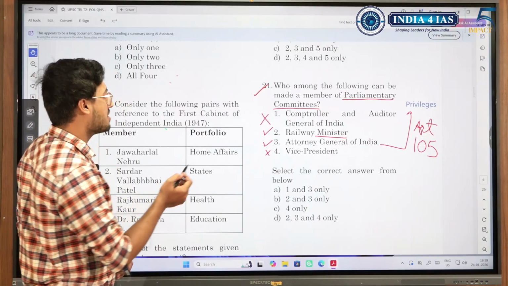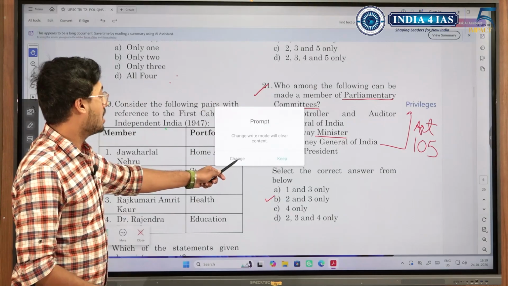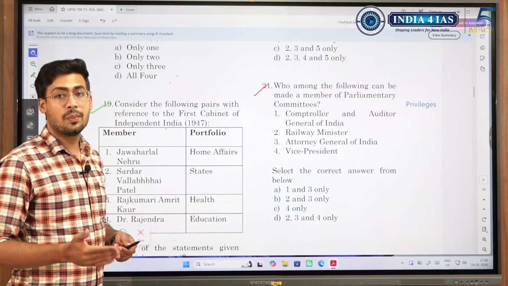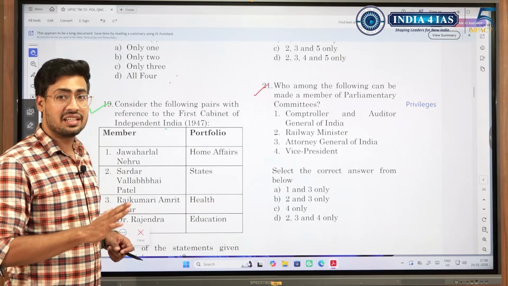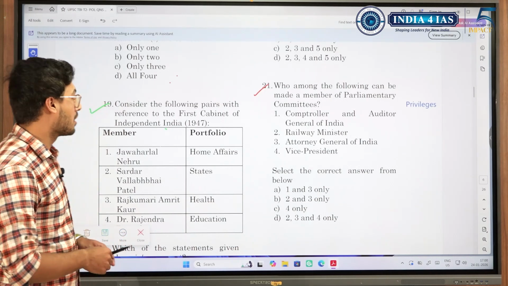So who among the following? The answer according to me is 2 and 3. But there is an alternative view that many parliamentary committee members are appointed by the chairman of Rajya Sabha. So Vice President can appoint the members to many parliamentary committees, but he himself cannot be a member.